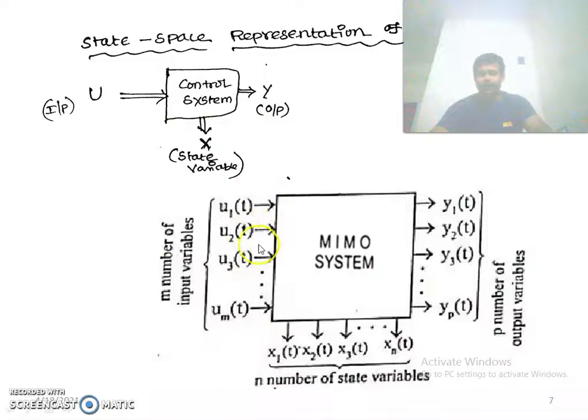u1 of t, u2 of t, u3 of t up to um of t are the input variables, and this is the set of p output variables. This is the set of n state variables. This is the state space representation for a multiple input, multiple output system.